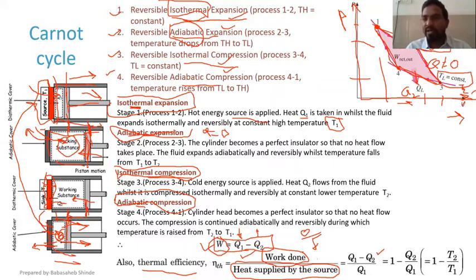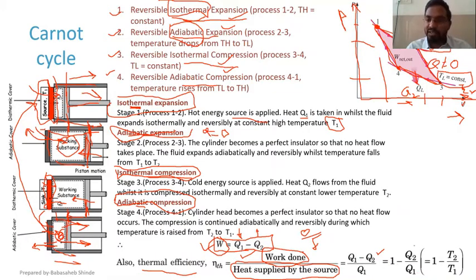In relations, we have used Q1, Q2, T1, T2, not QH, TH and QL, TL. So Q1, T1 is the heat entering at temperature T1, and Q2, T2, Q2 is heat leaving the system at temperature T2. So Q1 minus Q2, work produced, divided by Q1, heat supplied, and when you divide the numerator individually by Q1, Q1 by Q1 gives 1 minus Q2 by Q1.